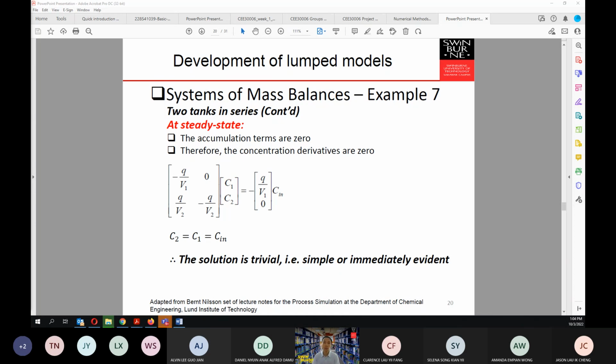But in discussing all those examples, we don't really go into the control of the systems, right? The control of the system is covered separately in process control. So now this week, we talk about the development of the lumped model.